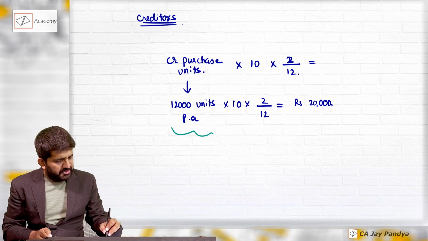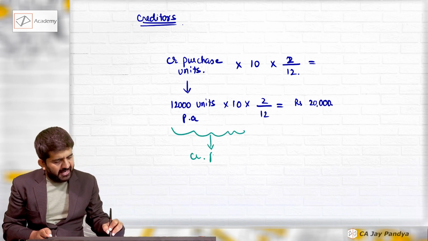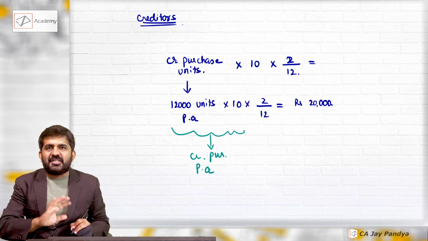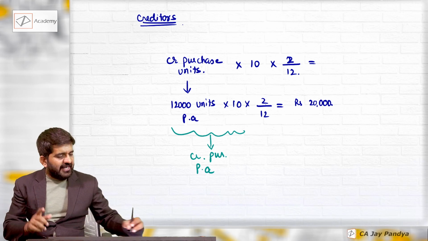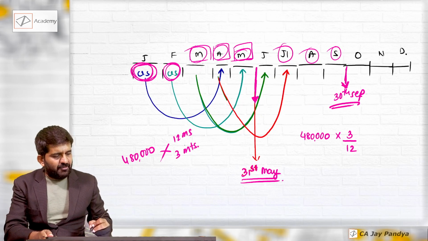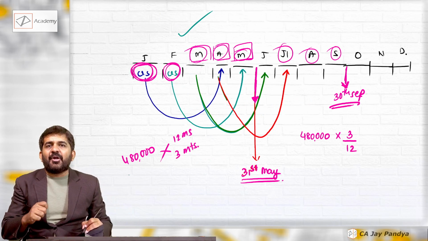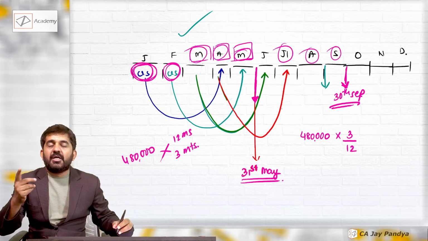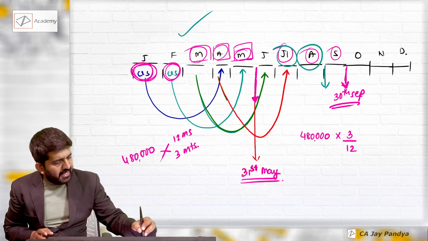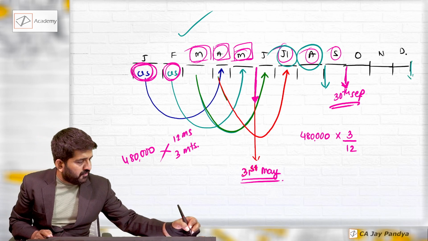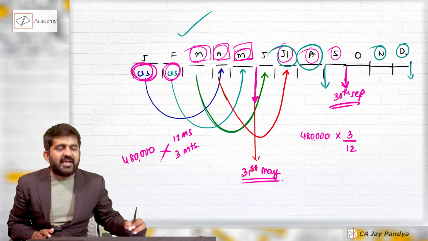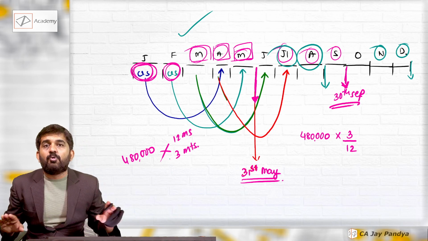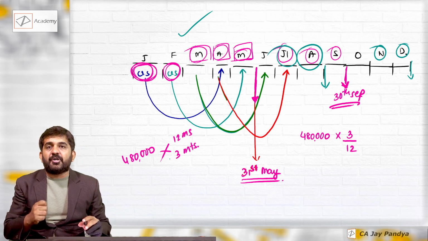So logically, what is this? This is credit purchase per annum. But full credit purchase is not your creditors. The creditors are only of 2 months. Same logic will apply. At any point of time, 2 months will be outstanding. As on 30th August, the money of August and July will be outstanding. As on 31st December, money for December and November will be outstanding. Again, we are assuming purchase is spread throughout the year, meaning every month the purchase is equal.